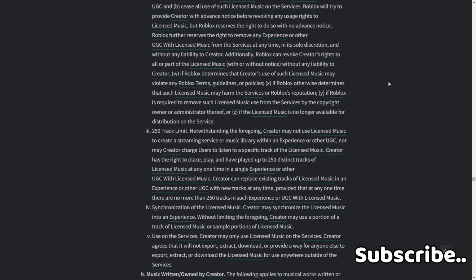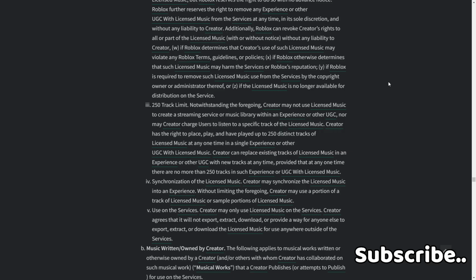3. 250 track limit. Notwithstanding the foregoing, creator may not use the licensed music to create a streaming service or music library within an experience or other UGC, nor may a creator charge users to listen to a specific track of the licensed music. Creator has the right to play and have played up to 250 distinct tracks of licensed music at any one time in a single experience or other UGC with licensed music. Creator can replace existing tracks of licensed music in an experience or other UGC with new tracks at any time, provided that at any one time there are no more than 250 tracks in such experience or UGC with licensed music.